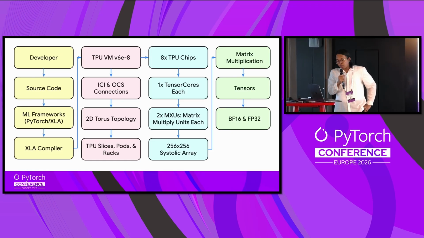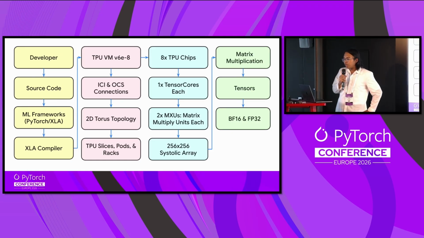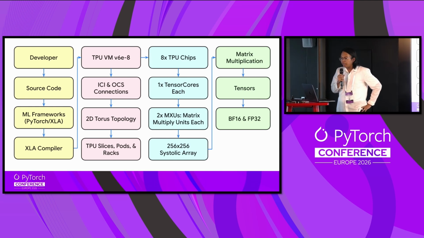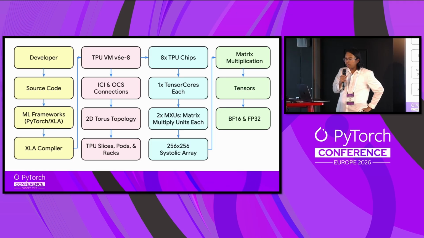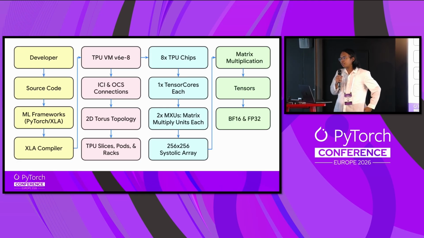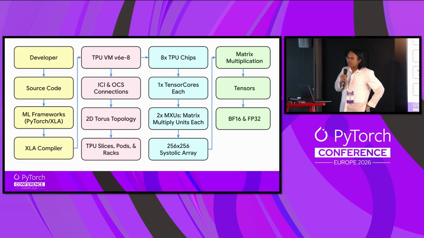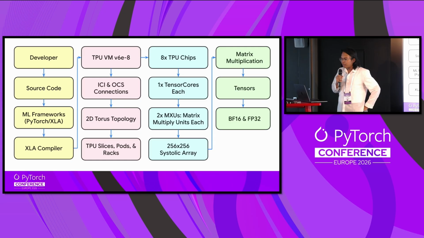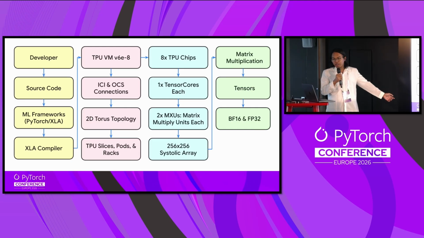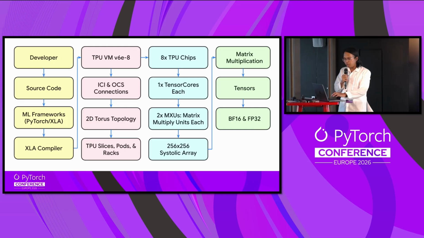On the proprietary part, you have the TPU VM. We cannot buy those, unfortunately. And then they have these proprietary connections called the ICI, the inter-chip interconnect. The ICI and the OCS are basically connecting the chips together in a 2D torus topology, and then you have bigger machines for the TPUs.